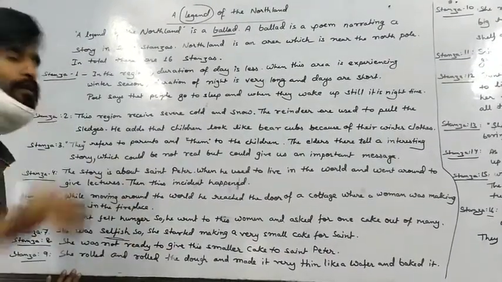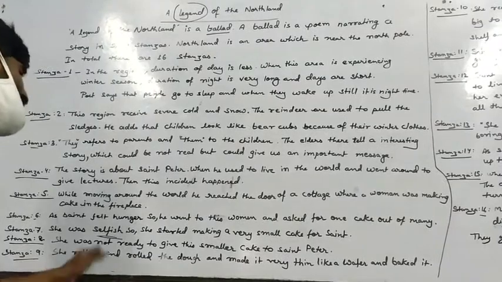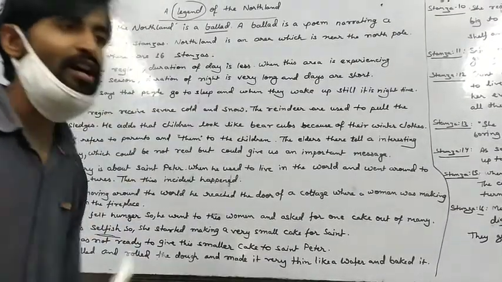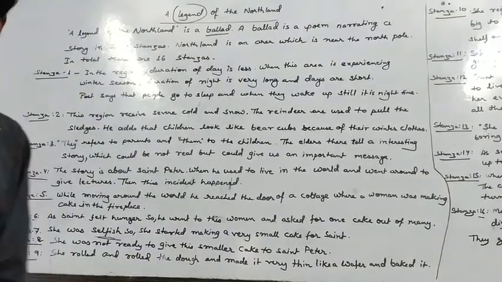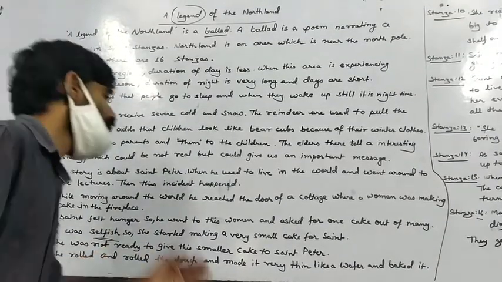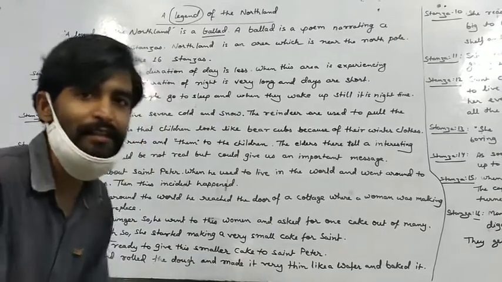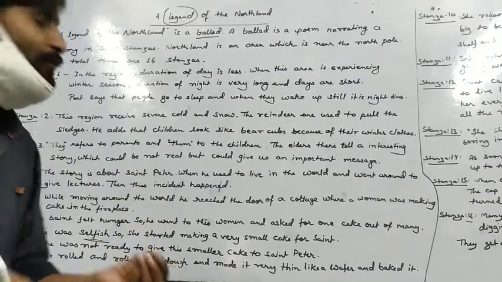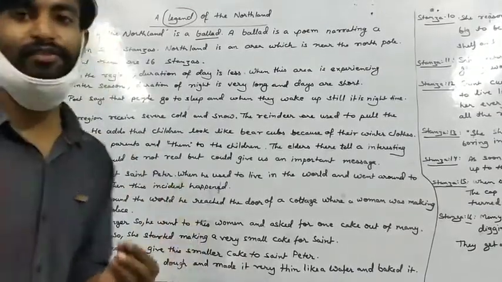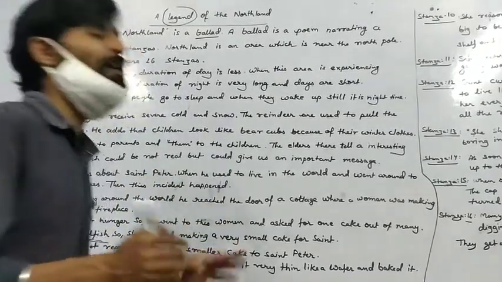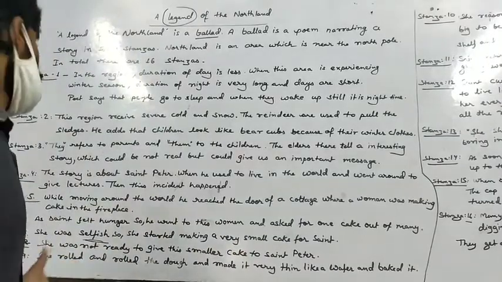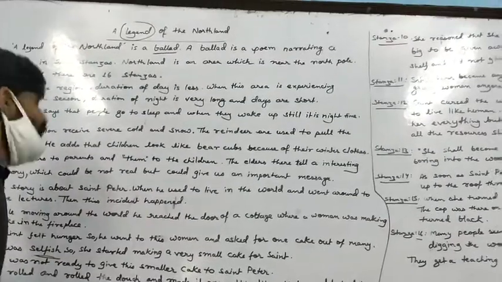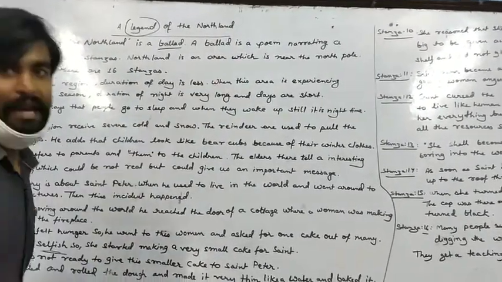In the 9th stanza, she started and rolled the dough. What does the dough mean? The base of the cake. She rolled the dough and made it very thin, a very thin cake, like a wrapper. It is just that small and that thin. And she baked it. For whom did she bake it? She baked it for the saint. Now, what had happened? We will discuss in stanza number 10.